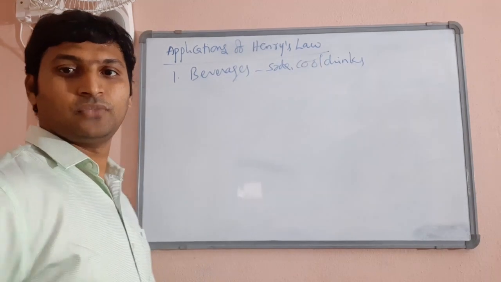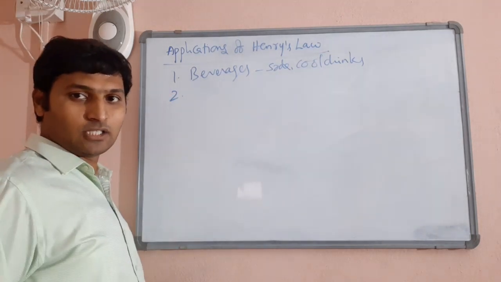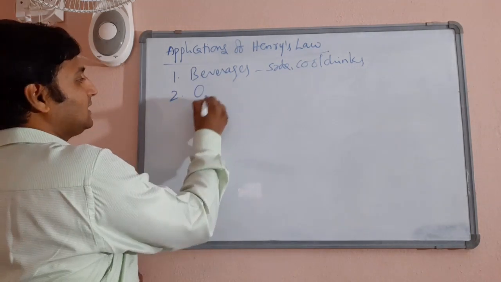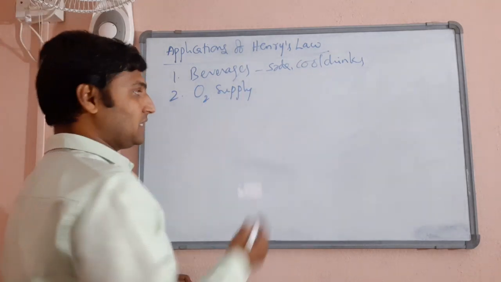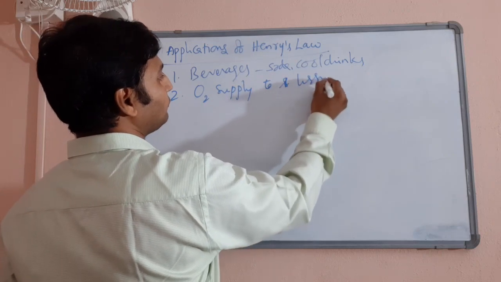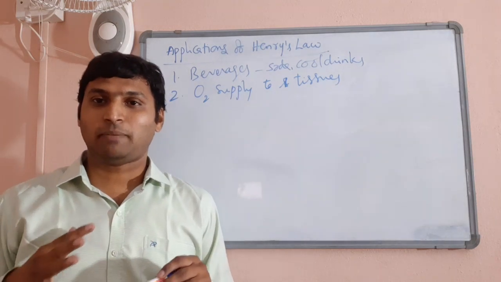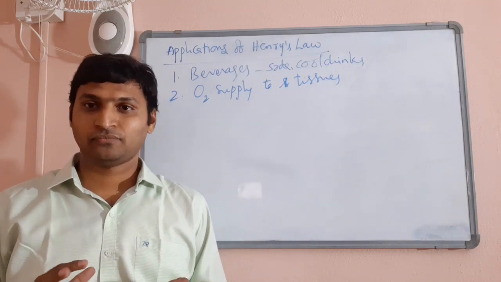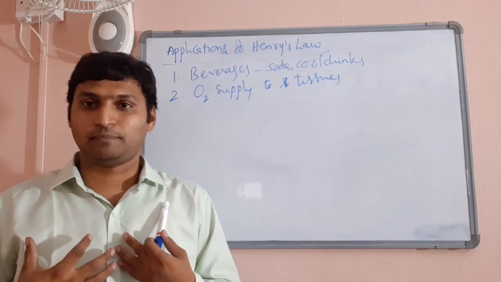Then the second important application of Henry's law is biologically related. Supply of oxygen to tissues is based on Henry's law. How, I'll tell you. In lungs, the partial pressure of oxygen is very high because you are breathing and there is excess of oxygen there.